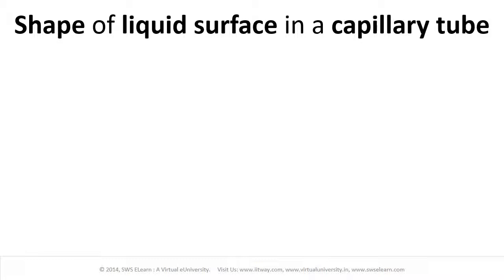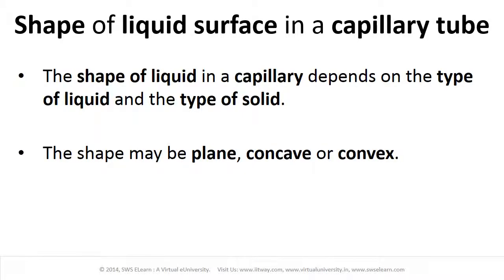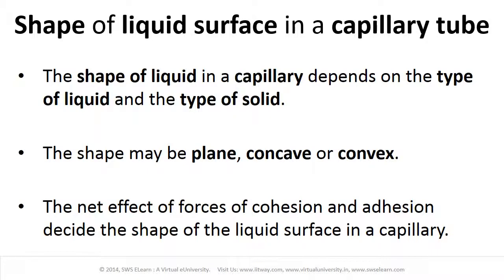Shape of liquid surface in a capillary tube. The shape of liquid in a capillary depends on the type of liquid and the type of solid. The shape may be plane, concave or convex. The net effect of forces of cohesion and adhesion decides the shape of liquid surface in a capillary.